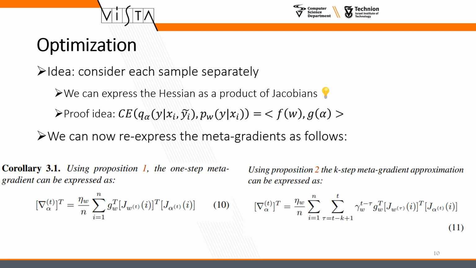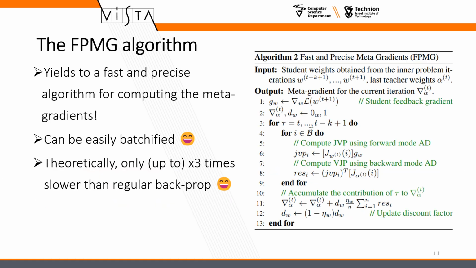The proof idea is that the CE loss can be expressed as an inner product between a function that depends solely on W, and a function that depends solely on alpha. This allows us to nicely re-express the metagradients. Exploiting these forms, we derive the FPMG algorithm to compute the metagradients. FPMG utilizes efficient Jacobian vector product and vector Jacobian product to efficiently compute the metagradients. Theoretically, FPMG is at most 3 times slower than a regular backprop and can be easily batchified.